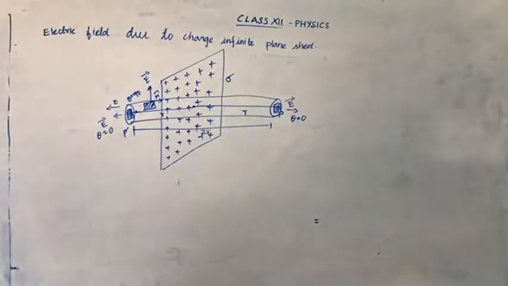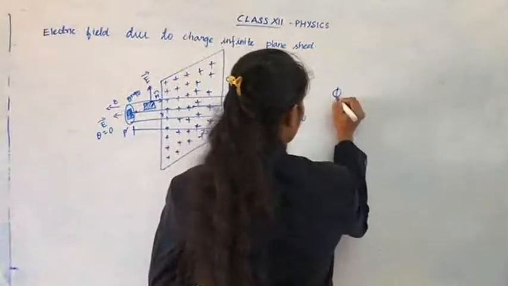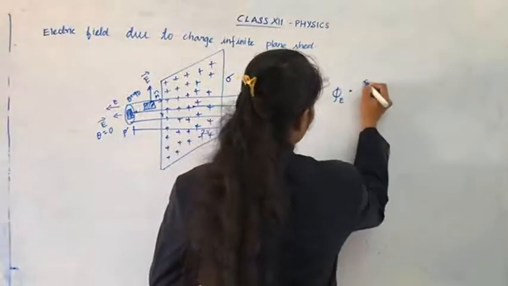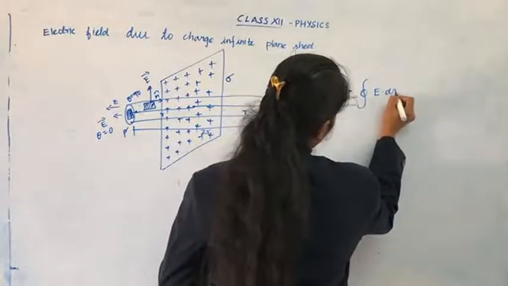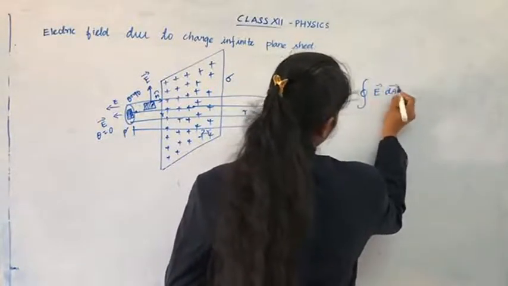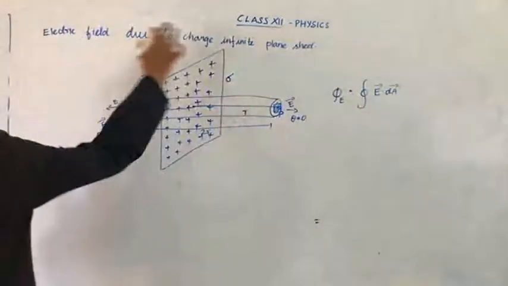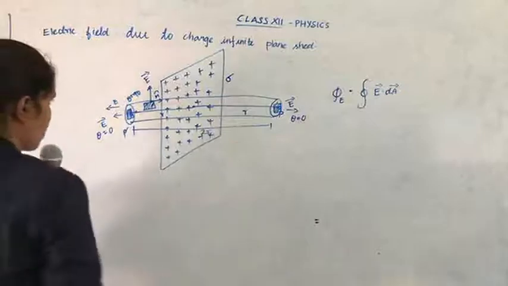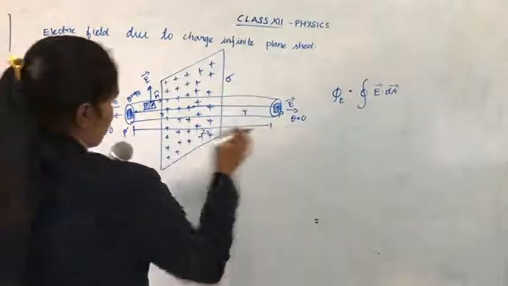Now we are going to find the total electric flux. What is the formula for electric flux? Electric flux equals the closed integral of E dA. Isn't it? This is the Gauss law. Now we are going to find the electric field at all three places: on the curved surface area, at P dash and at P.